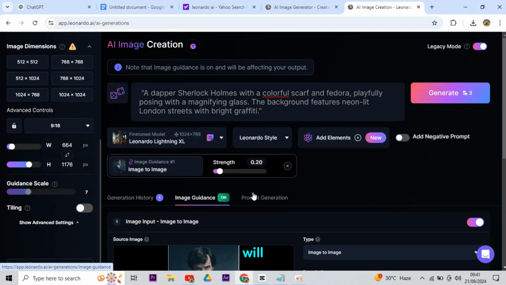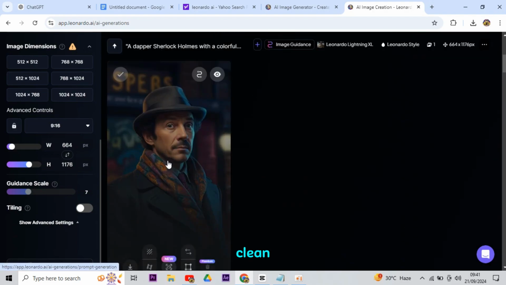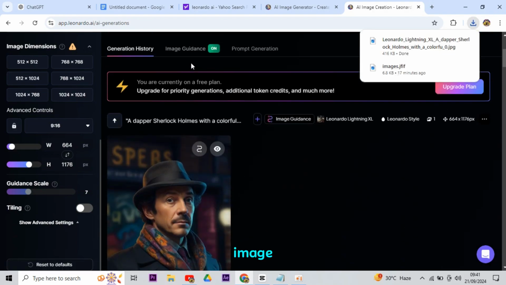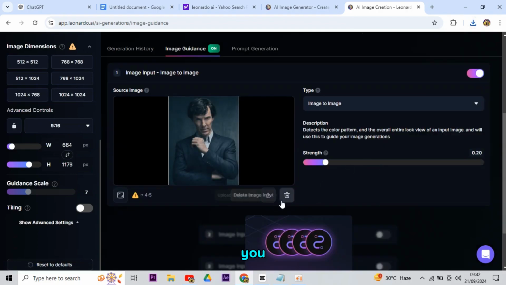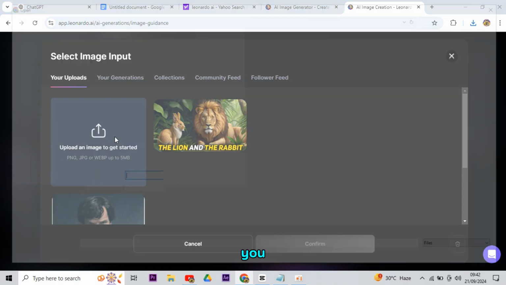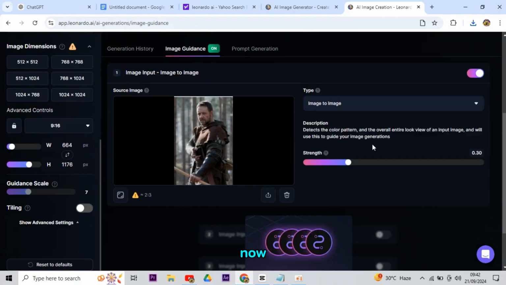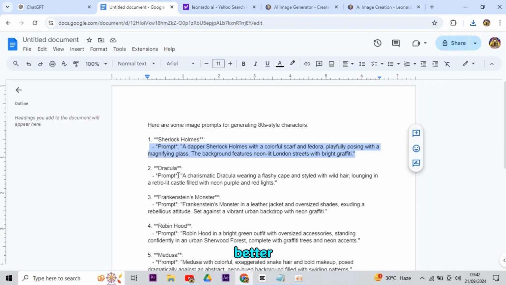Now, Leonardo will start making many images. See this. We have a super clean 80s style image. You must agree with me, this image looks really cool. So, if you want to upscale this image, it is best to make it more HD. You can do that by clicking on this upscale button next to the image and clicking through on the next page. Now, we have got a better image.